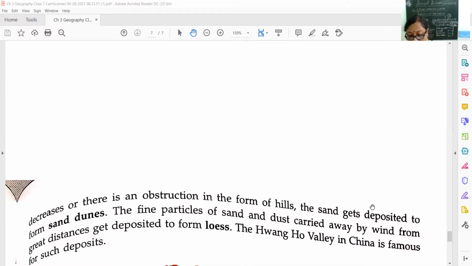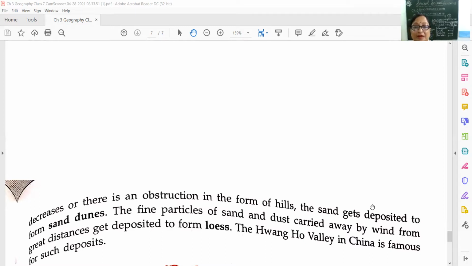So this is the third formation. And here there is an example: the Honghu Valley in China is famous for such deposits.